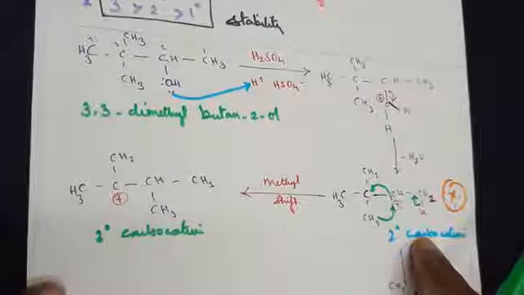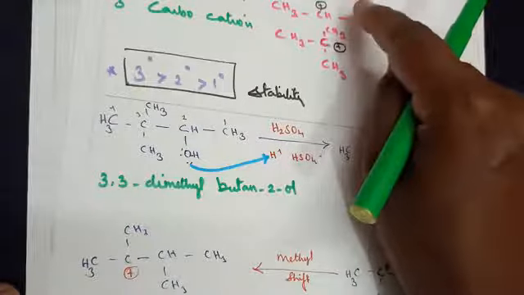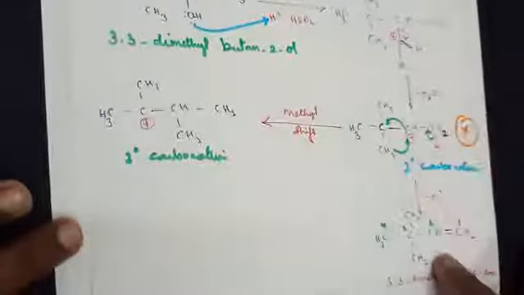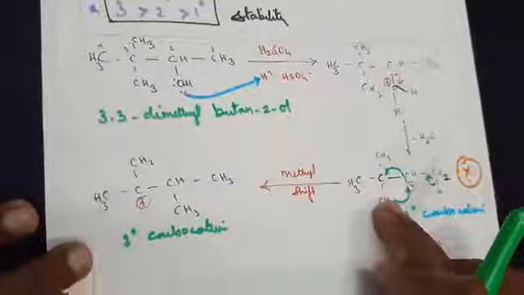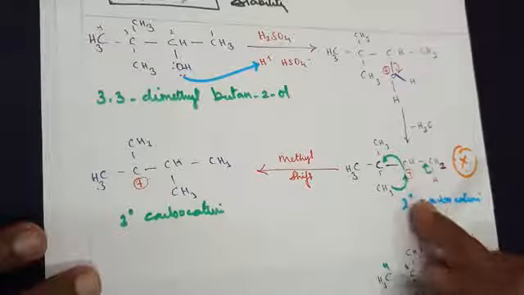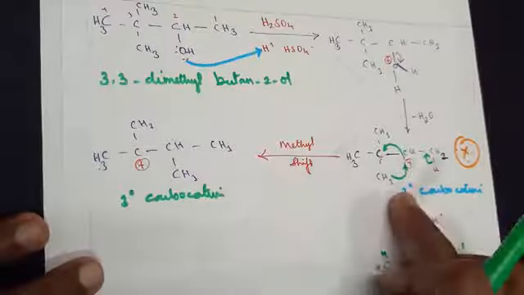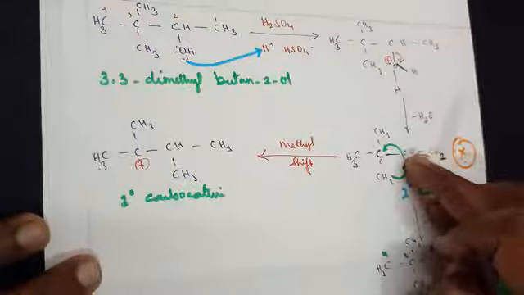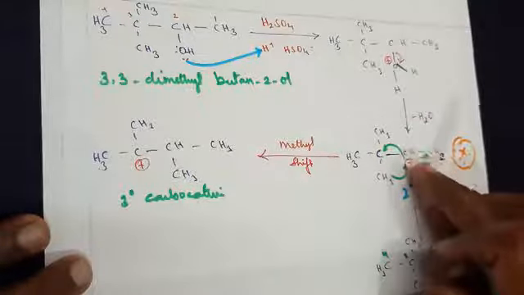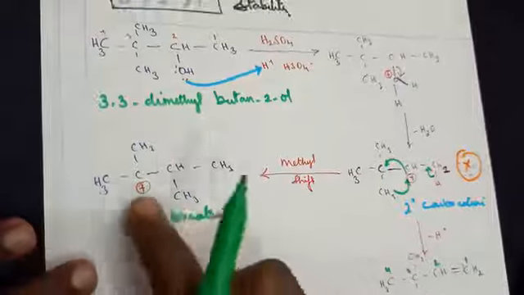I hope I'm making my points clear to the students. The secondary carbocation you identified is attached to 2 groups. If this carbon loses 1 hydrogen, the formation of an alkene is shown. On the other side, because there are so many groups here, you need to convert the secondary into a tertiary carbocation to attain stability. How will you convert it? Sharing of a methyl group takes place. One methyl group goes to the carbon with a positive charge. As a result, the positive charge comes to the carbon which shared the methyl group. So finally you get a tertiary carbocation.